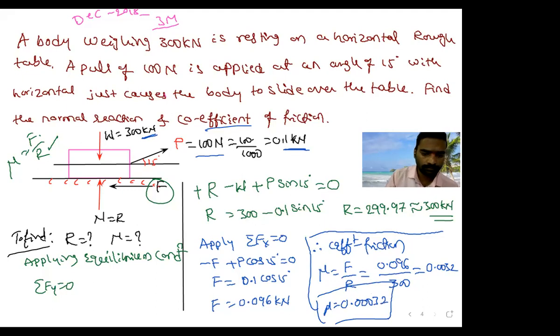Sir, can we also write 3.2 into 10 to the power minus 3? Minus 4. Okay, 3.2 into 10 raised to minus 4. You can write it like this also, no problem.